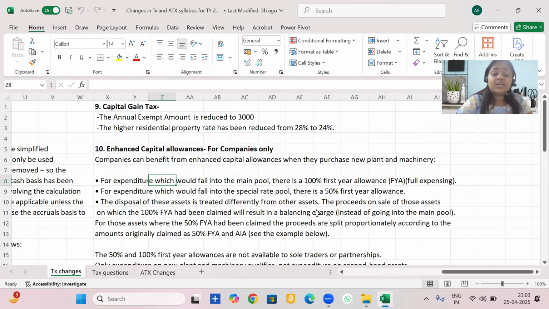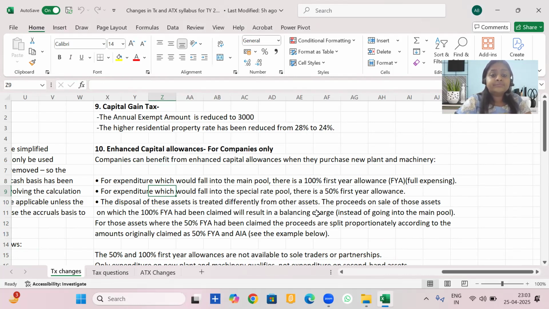However, if first year allowance was claimed under the special rate pool, then again you will take the disposal proceeds or the original cost of the asset, whichever is lower, and only 50% of it would be a balancing charge that will reduce the capital allowances, and the remaining 50% would be reduced from the special rate pool. I hope I'm absolutely clear, and don't worry, I'll do questions to make you understand it.